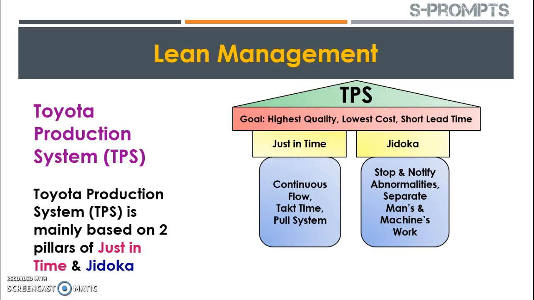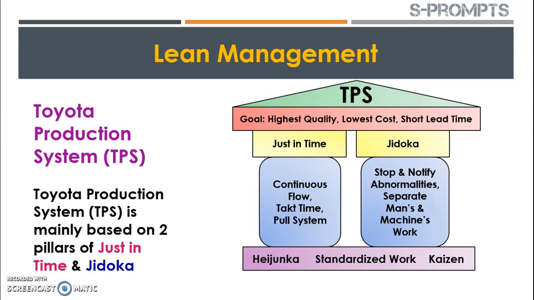And Jidoka is a process where abnormalities in production can be avoided. Errors can be found at the earliest stage, notified and corrected, so that the final product will be of the highest quality, error free, at the lowest cost and the shortest possible lead time. As we discussed, there will be Jidoka, standardized work, and Kaizen, which actually support these two pillars of just in time and Jidoka, that we will see in detail in this lecture series.